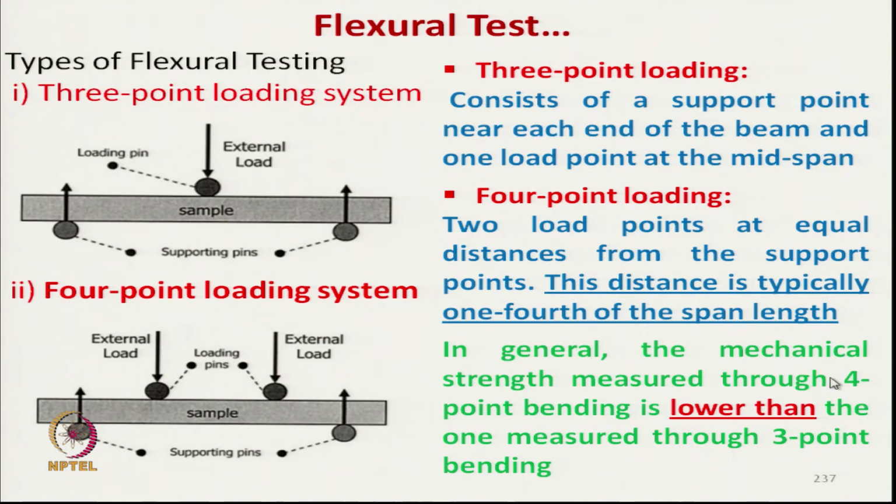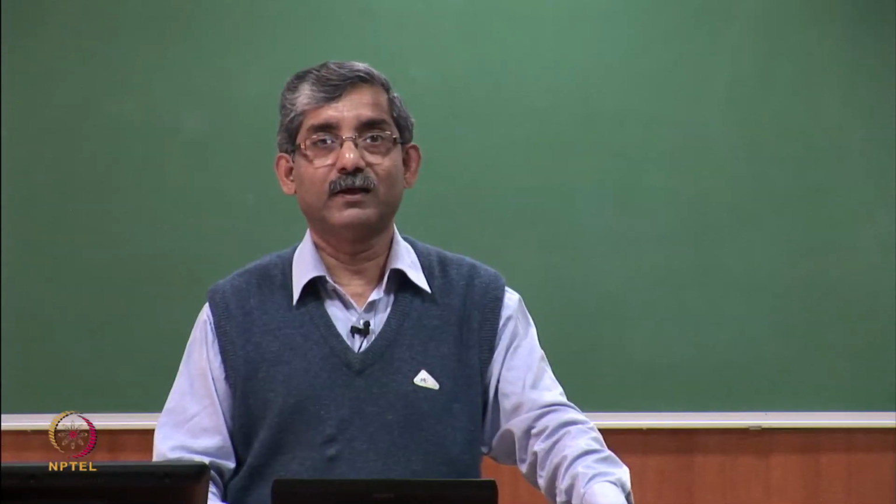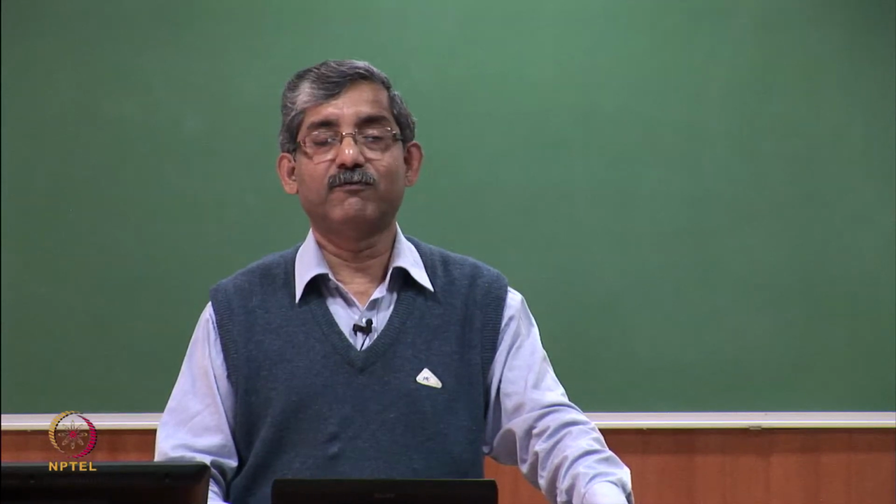In general, the mechanical strength measured through 4-point bending is lower than the one we test in the 3-point test. So, in 4-point testing, we get a lower mechanical strength value. So, this is the stress and strain. Now, P is the breaking load, L is the span length, H is the thickness of the specimen, B is the specimen width, and delta is the deflection at center.